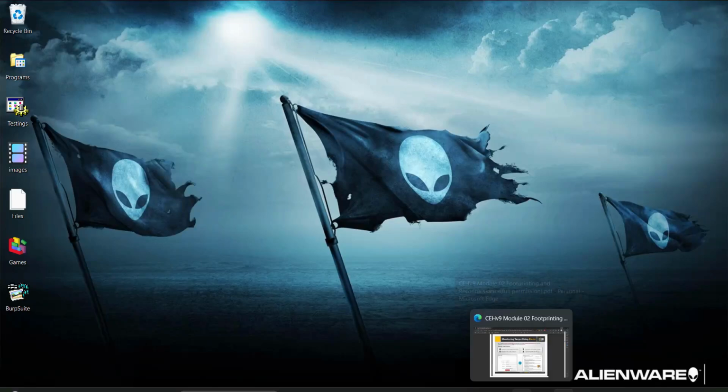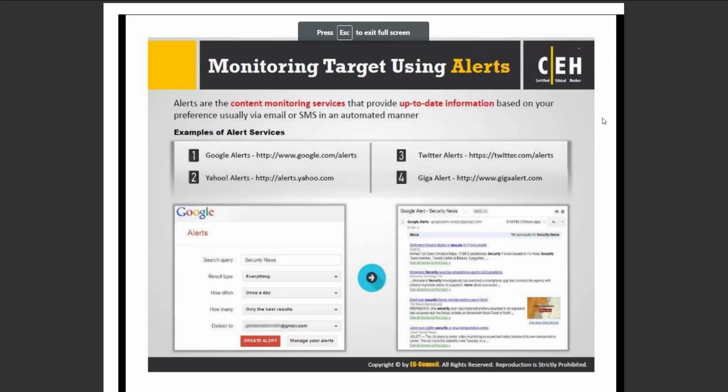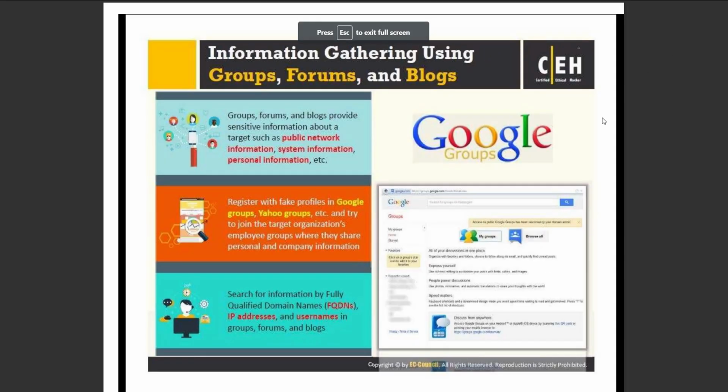So today we will proceed from where we stopped. We're going to proceed and talk about more things in Reconnaissance. Similar to alerts, there is something called groups, also in the search engines.